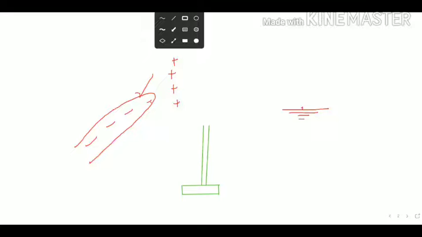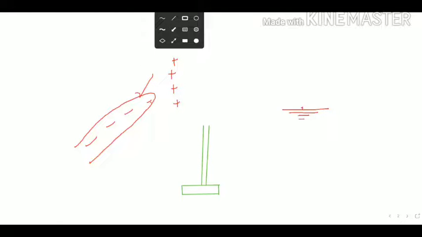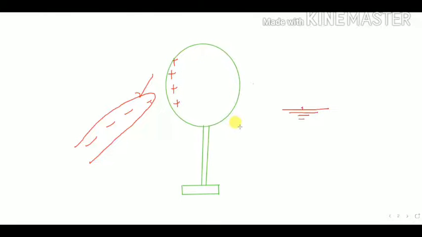Let me draw a sphere. Okay, so there are no negative charges, which means this sphere becomes positively charged. This sphere becomes positively charged. ये पूरा positive charge हो जाएगा ऐसे.